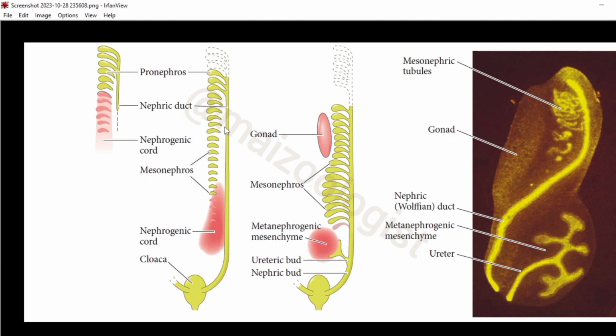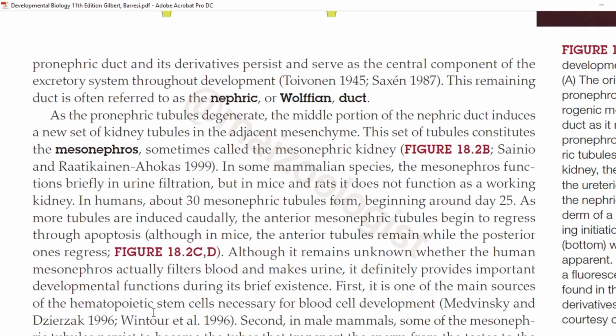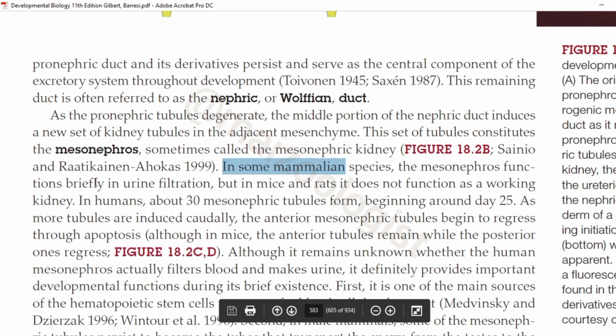This is nephric duct and adjacent to it in the mesenchyme has been induced this mesonephros or mesonephric kidney. In some mammalian species, the mesonephros functions briefly in the urine filtration, but in mice and rats, it does not function as a working kidney.